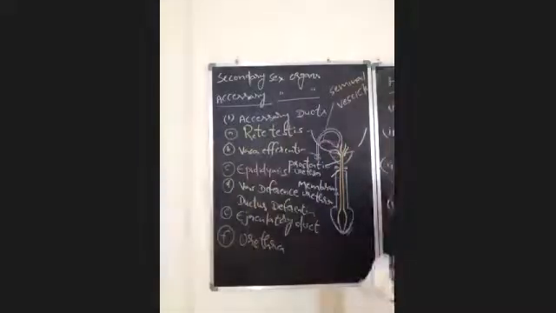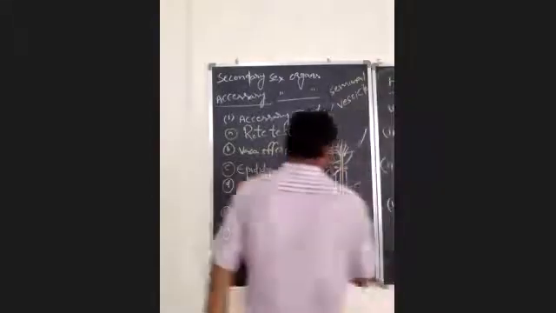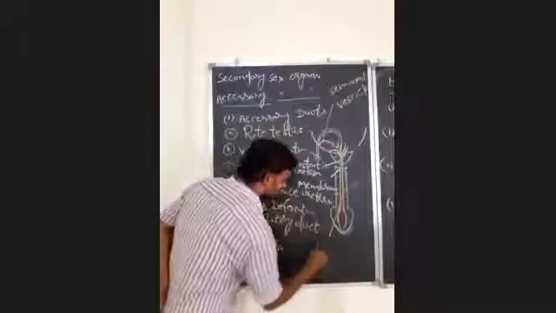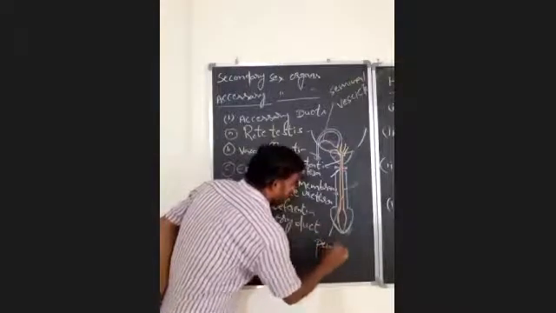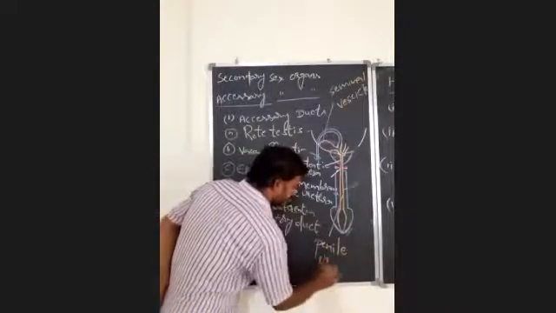The part of the urethra which runs along the length of the penis is the penile urethra.